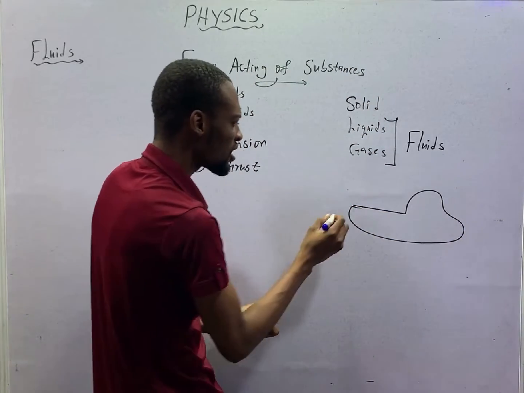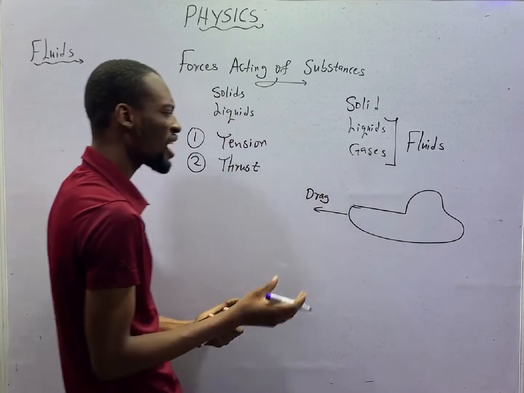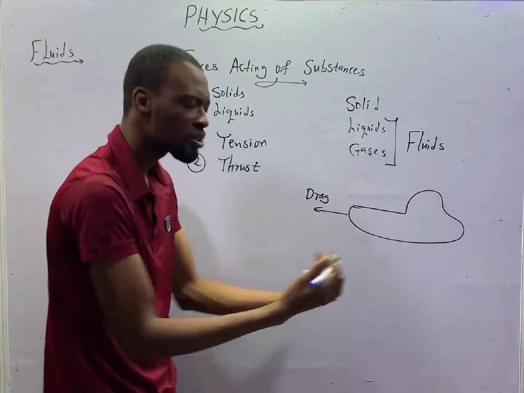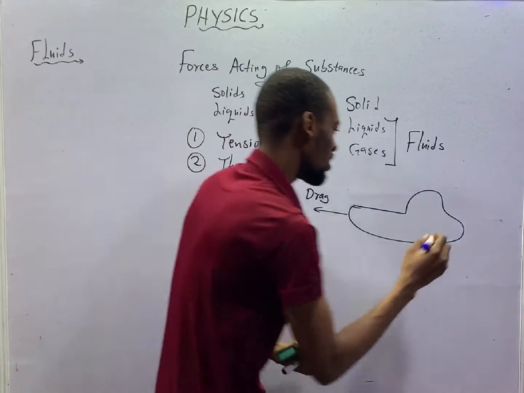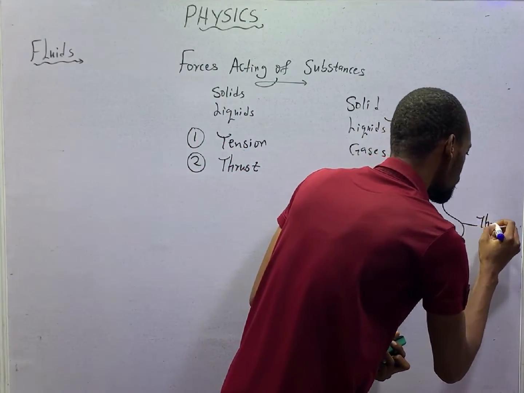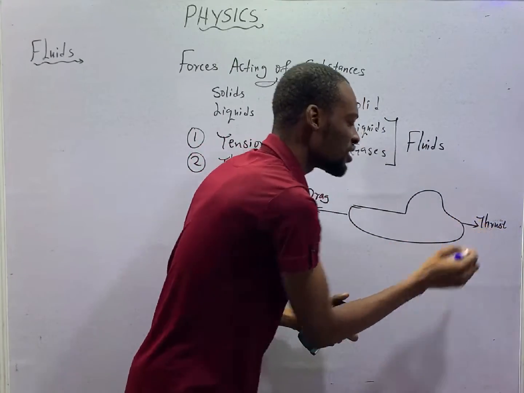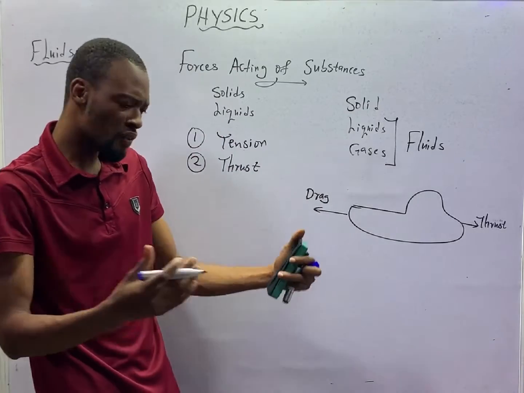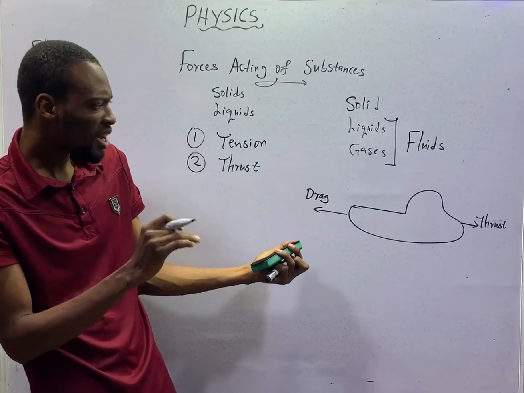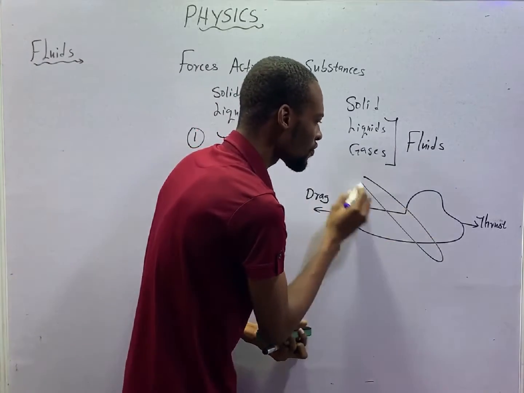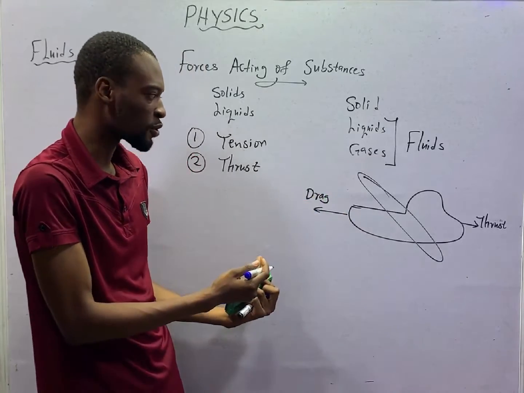Now, for an aeroplane, there are four forces acting. The first force is the drag force. The drag force is the force trying to push the aeroplane backward. Then we have the thrust. Thrust is the power of the engine trying to push all the parts together and make the aeroplane move. For an aeroplane to move forward, the thrust must be greater than the drag force.